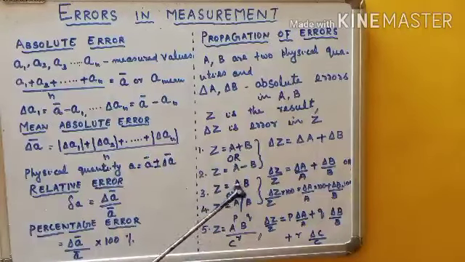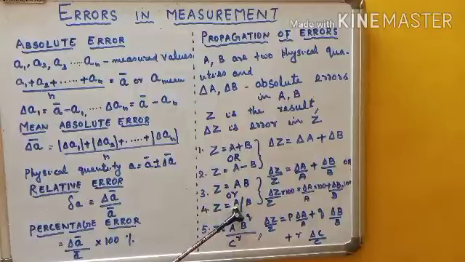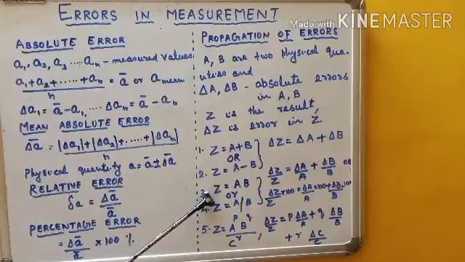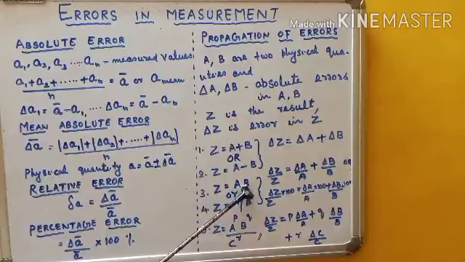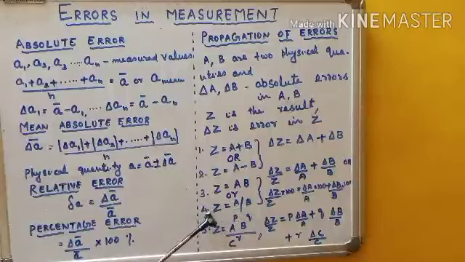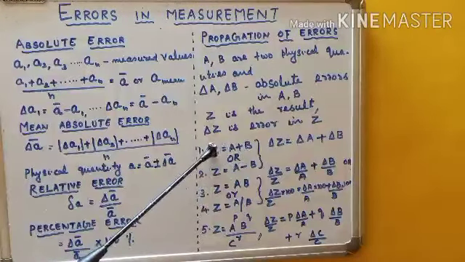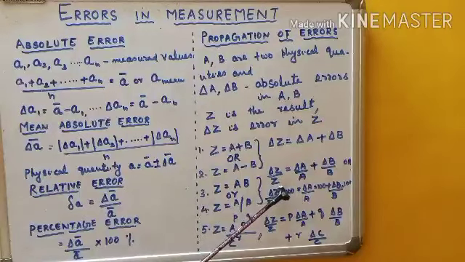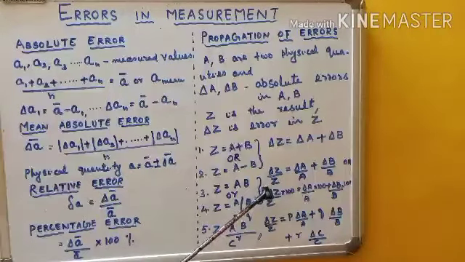Either in the multiplication or in the division of two quantities, the true value you will calculate as per the case. If it is multiplication, you will multiply the true values. If it is division, you will divide the true values. But how to represent the error? And here, remember children, we do not represent it in terms of absolute error as you have done in these two cases. We have to express it in terms of relative error.